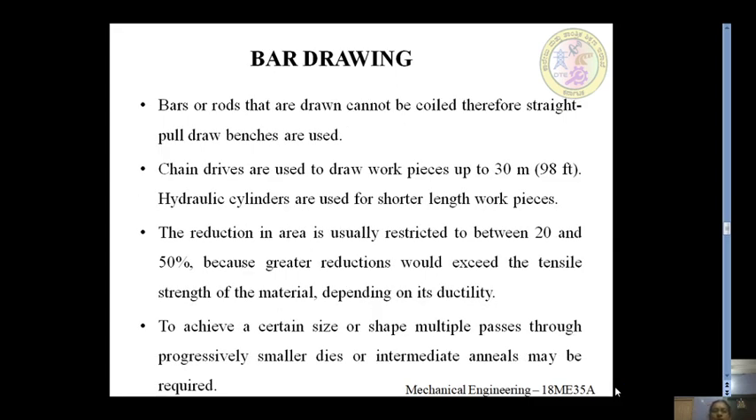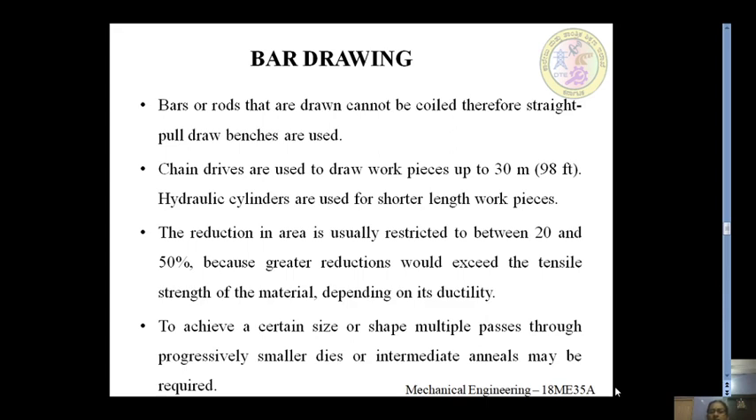In bar drawing, bars or rods that are drawn cannot be coiled, therefore straight pull draw benches are used. Chain drives are used to draw the workpieces up to 30 meters. Hydraulic cylinders are also used for shorter lengths of workpieces.